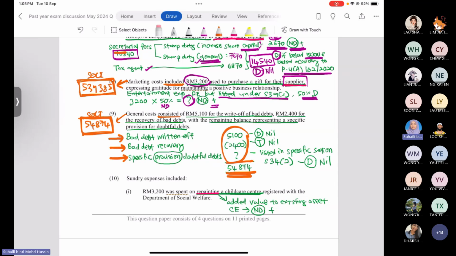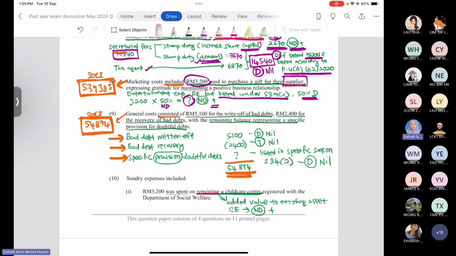So we go for number 9. The amount in Sochi that you already recorded is 54,874. From this amount, you have three items. Bad debt written off, 5,100 ringgit. Bad debt recovery, 2,400 ringgit. And specific provision, which is the remaining amount. So automatically you can find the specific provision amount.